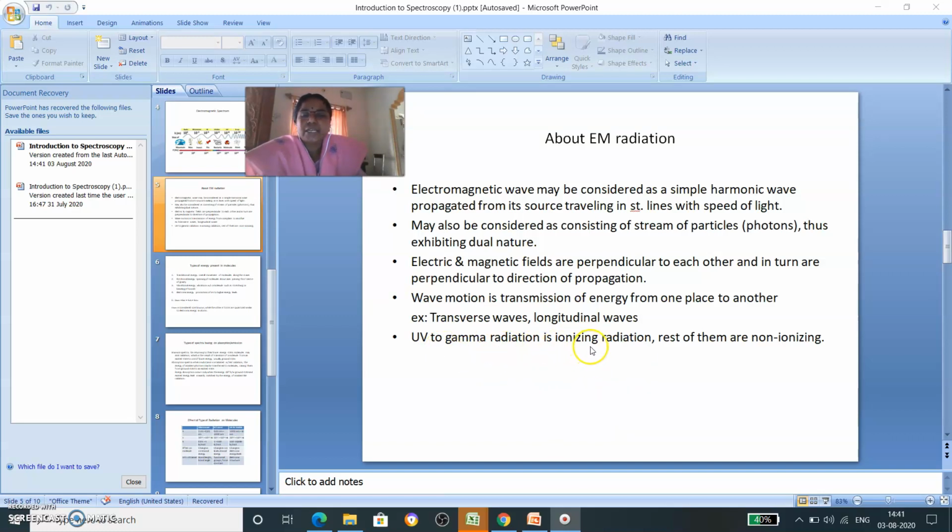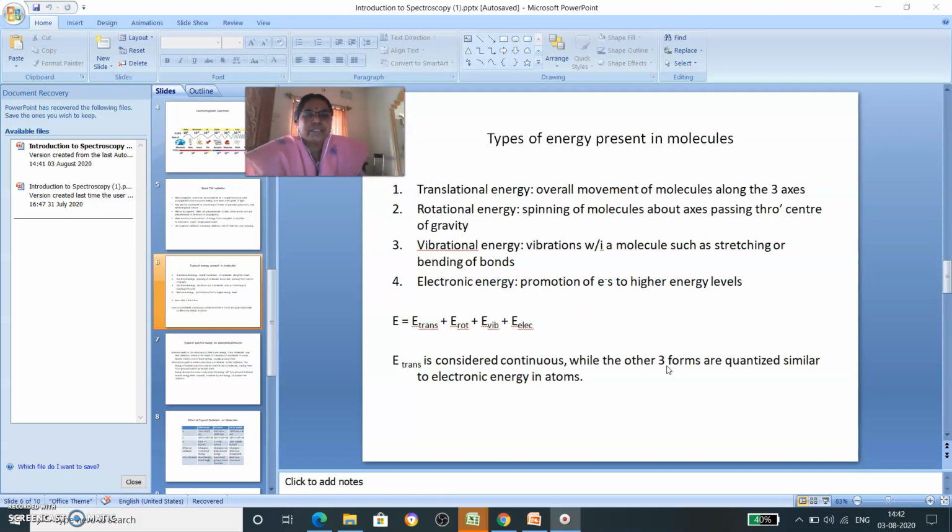UV to gamma radiation is ionizing radiation, the rest of them are non-ionizing. Right? What is meant by ionizing radiation? Radiation that is segregated into ions. So this is very much dangerous, because the ions will penetrate directly into the body, into the cells moreover. The rest of them are non-ionizing. So this is about the features of electromagnetic radiation.